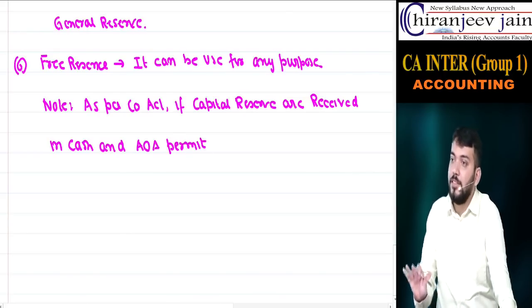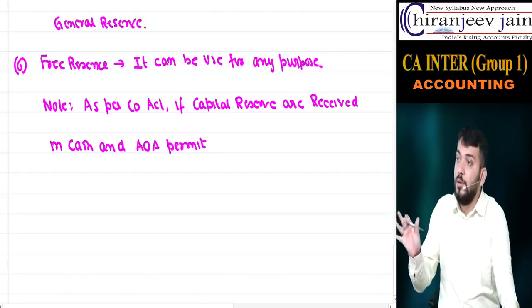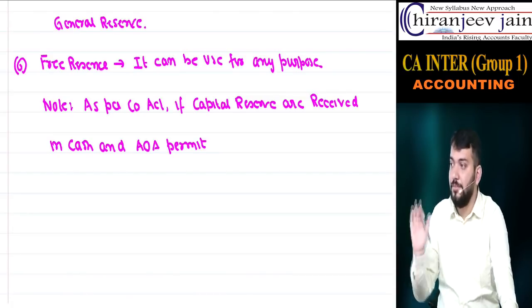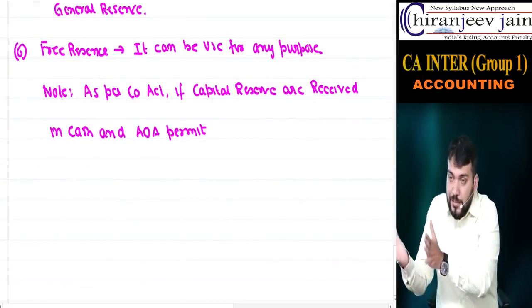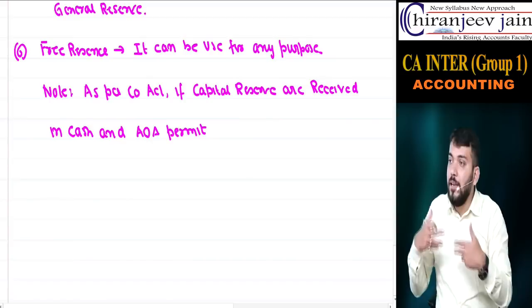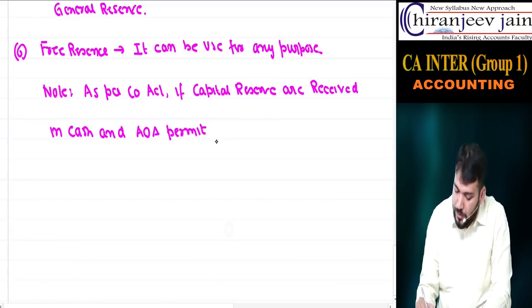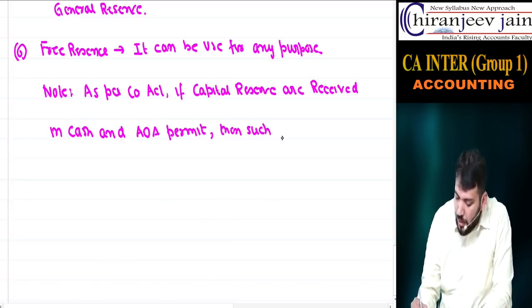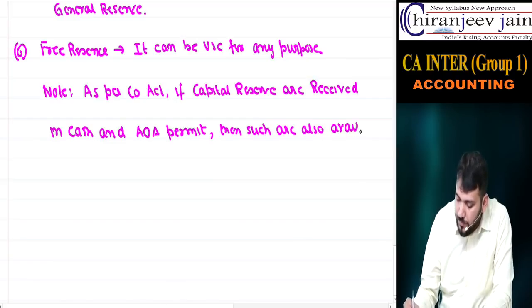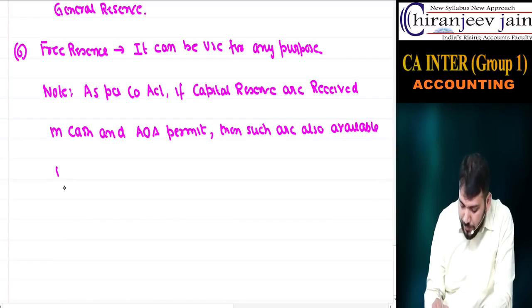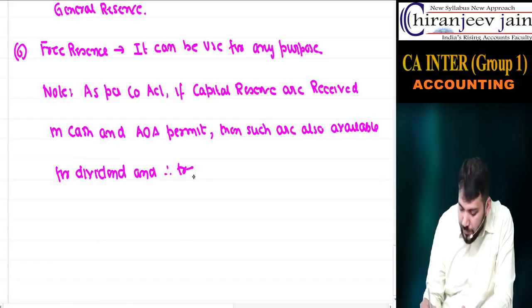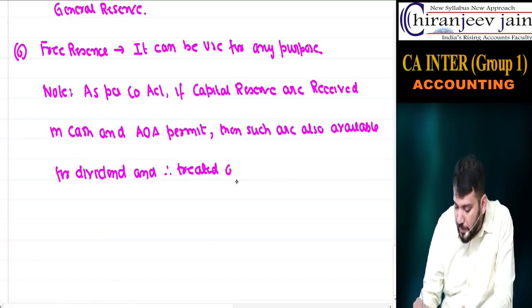AOA has given permission, means AOA has authorized it. So if capital reserves are received in cash and AOA permits, then such profit is also available for what? Dividend. And therefore treated as what? Treated as free reserve.